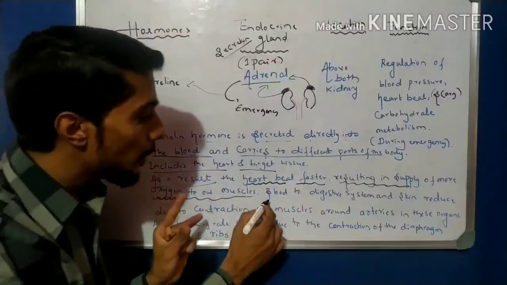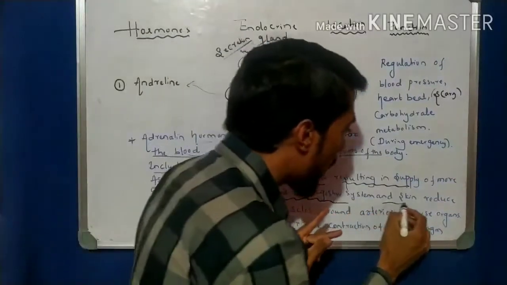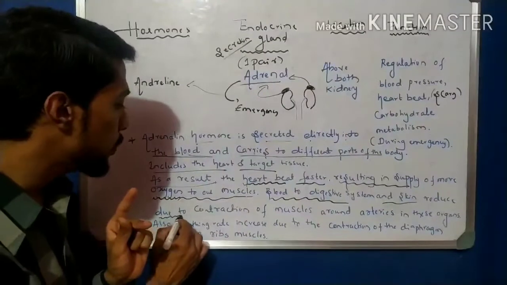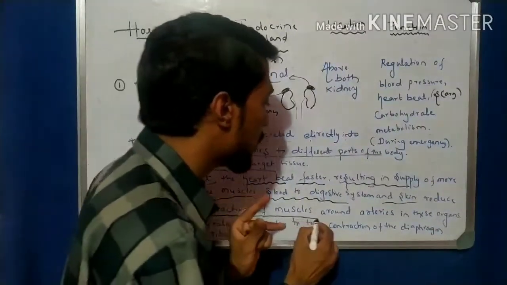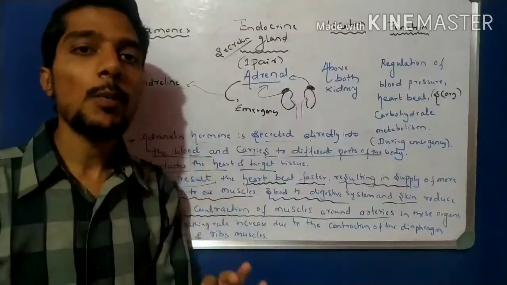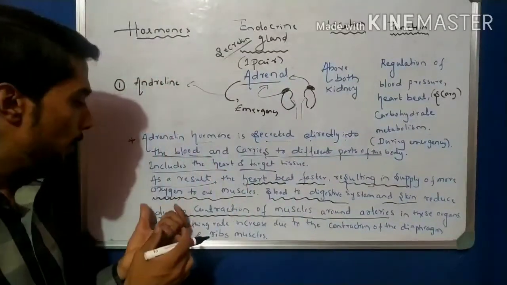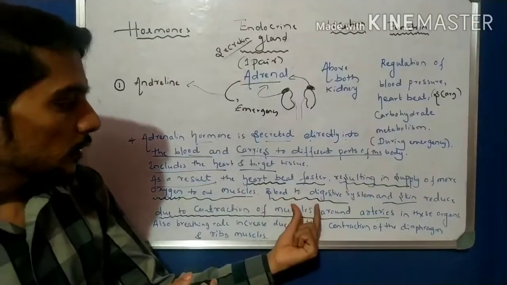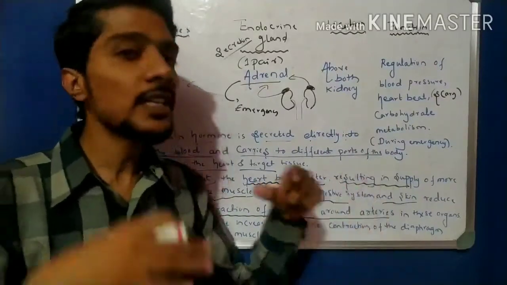The second change: blood to the digestive system and the skin is reduced due to the constriction of the muscles around the arteries. There is a sudden drop in the blood supply to the digestive system and the skin.